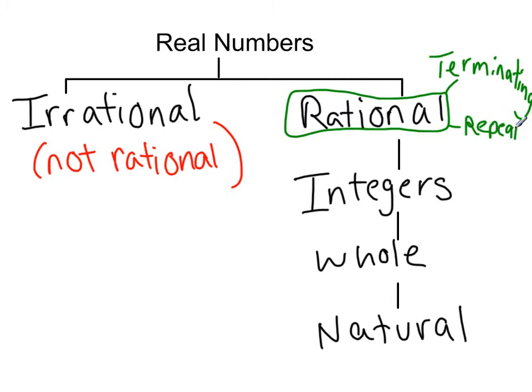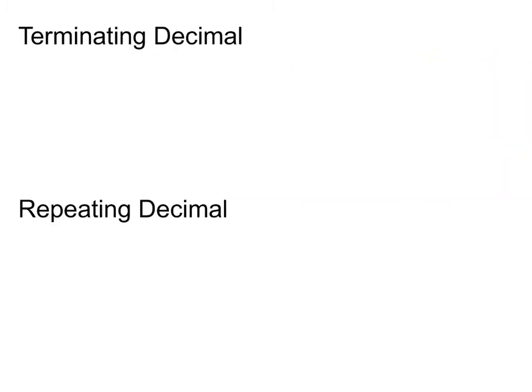And in case you can't quite read my terrible handwriting, I'm going to go to the next page in which I wrote this out nicely. So we have terminating decimals and repeating decimals. These are fractions for us that can be written a little bit differently. So I'm going to give us a nice example of what a terminating decimal is. This is a rational number. So I have an integer, say 7, over another integer, say 4. And what I'm going to do is view this fraction as a decimal.